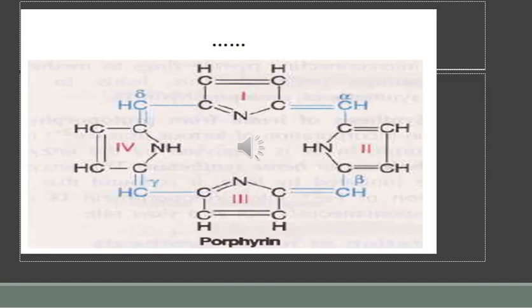Porphyrin rings are numbered with the Roman numerals 1 to 4, starting at the top and proceeding clockwise. The methine bridges are represented with the Greek letters alpha, beta, gamma and delta, again proceeding clockwise. The positions at which the substituents can be attached are numbered 1 to 8.